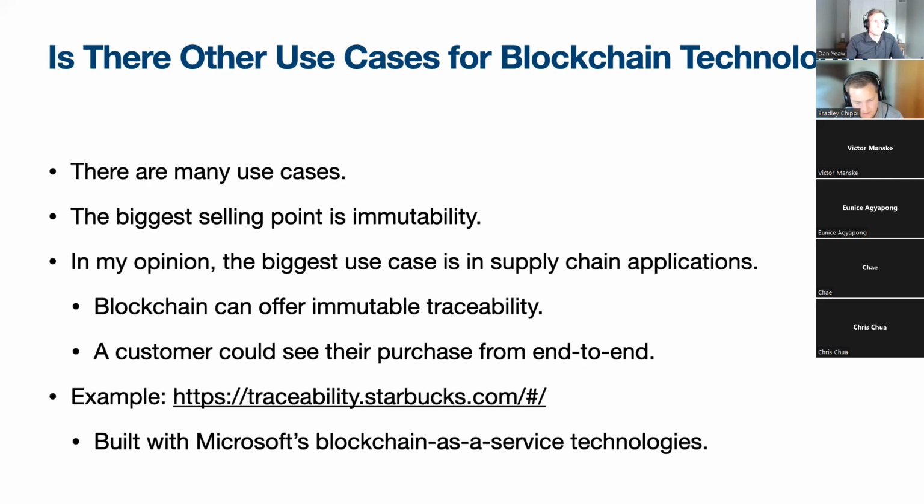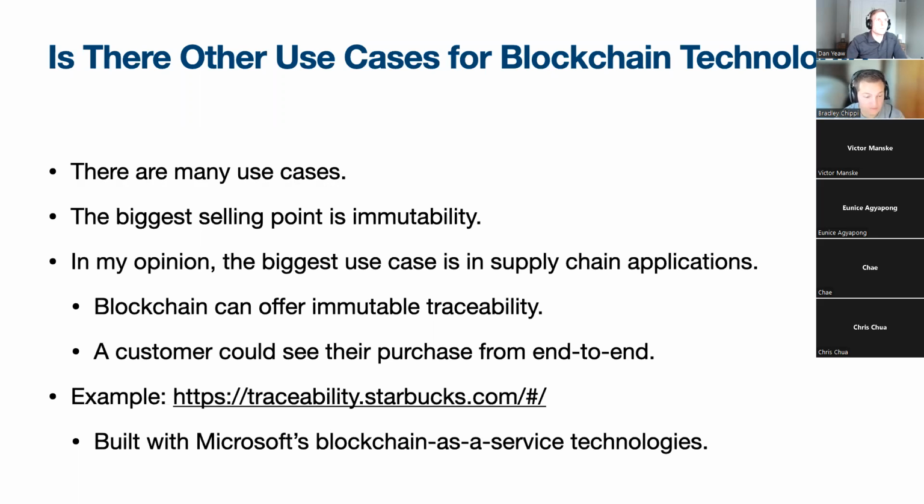Think about it: if you want to have some kind of immutable traceability and have a customer track their purchase from end to end, or recycling, maybe if you want to go recycle something and you want to see where that plastic is going, it's great for supply chain applications is basically what I'm trying to say. Tracing products from beginning to end, know where the stuff that you're buying is coming from and all of that.